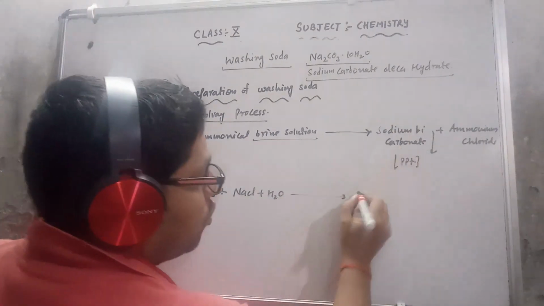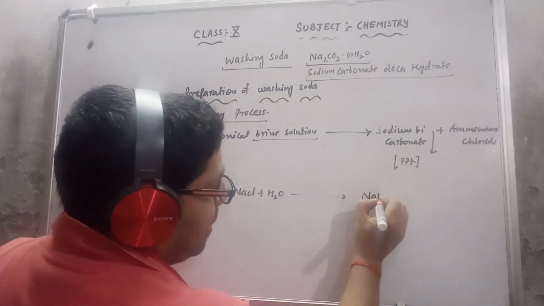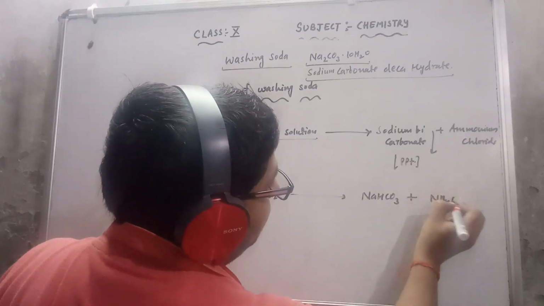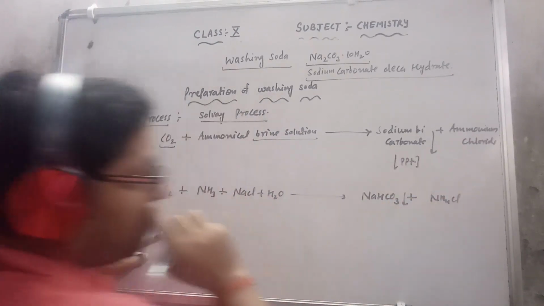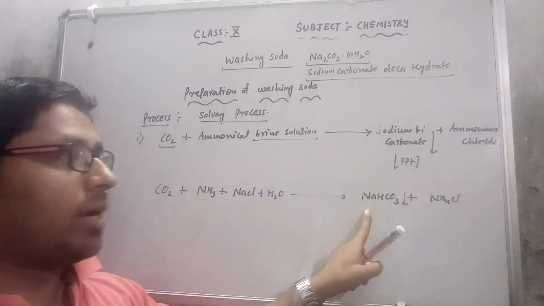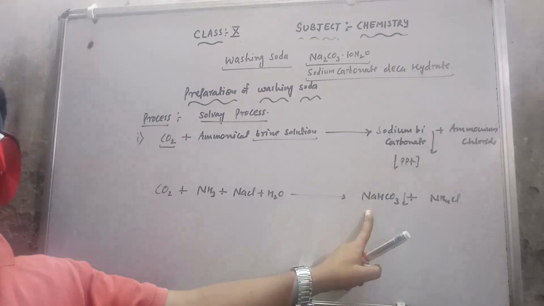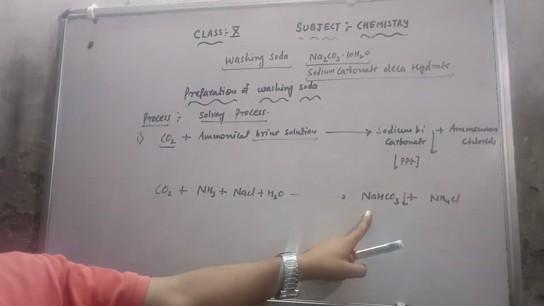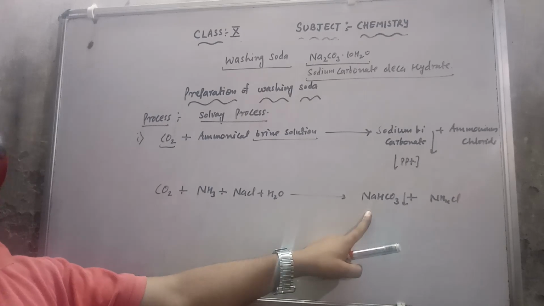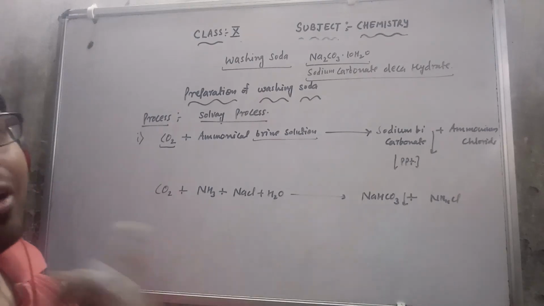It gives sodium bicarbonate, NaHCO3, and NH4Cl. This is a precipitate. We have to separate both, dry the sodium bicarbonate, and then heat it. Firstly we filter it, then dry it, then heat it.